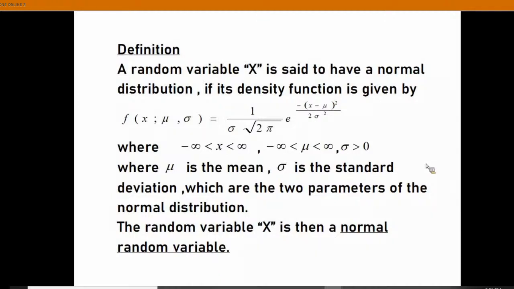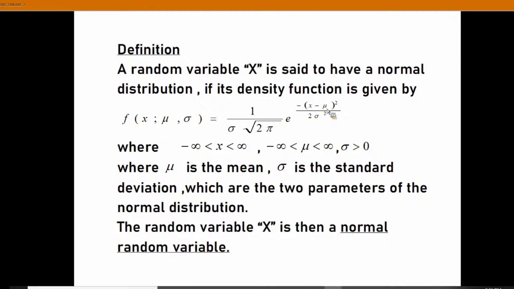Since it is a continuous distribution, its probability density function, here the probability density function is quite new to you. It is 1 by sigma into root of 2 pi e power exponential power minus of (x minus mu) whole power 2 by 2 sigma square. Here the parameters are sigma and mu.